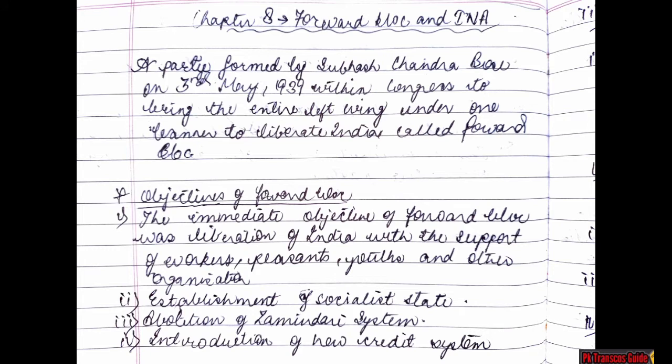A party formed by Subhash Chandra Bose on 3rd May 1939 within Congress to bring the entire left wing under one banner to liberate India called the Forward Bloc. Let's see the objectives of Forward Bloc. The most important for the 2 to 3 marks.